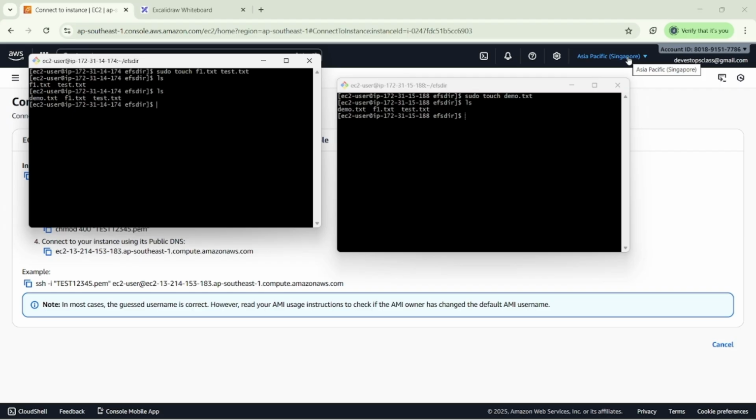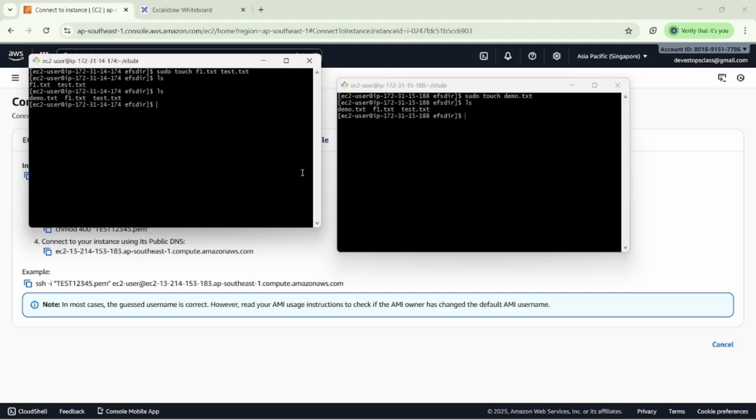Also make sure we add the inbound rule. If we forget the inbound rule while creating it, then what will happen is that we can install the NFS client software in our EC2 instances, but we cannot mount the file system, because we are not allowing the incoming traffic. We already added NFS in our inbound rule here, so that's why we are allowed to install it in our EC2 instances.